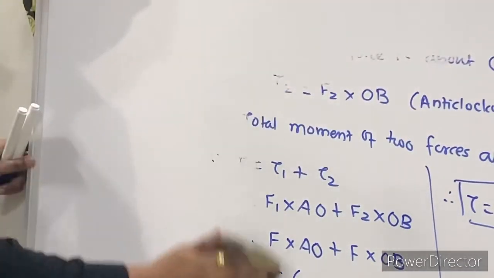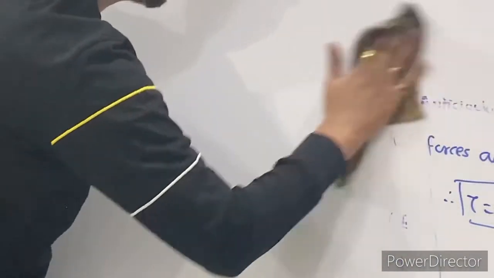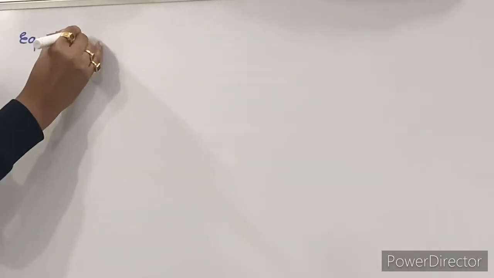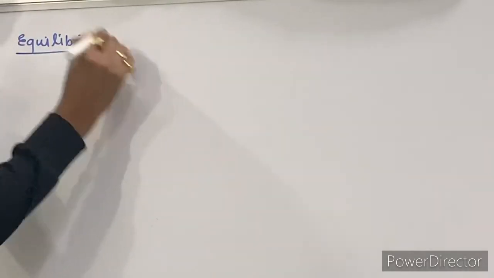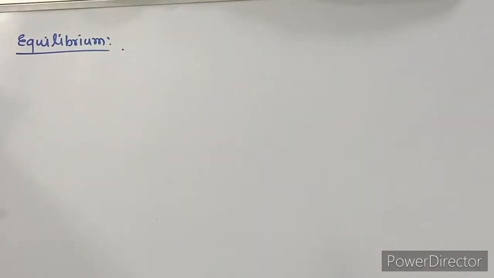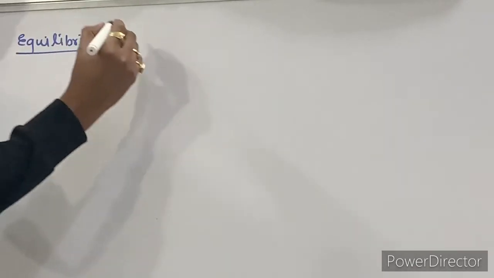The next part is what we call equilibrium. Now what is equilibrium? The word itself says the body is at rest. If a number of forces acting on a body produce no change in its state of rest or state of motion, the body is said to be in equilibrium.